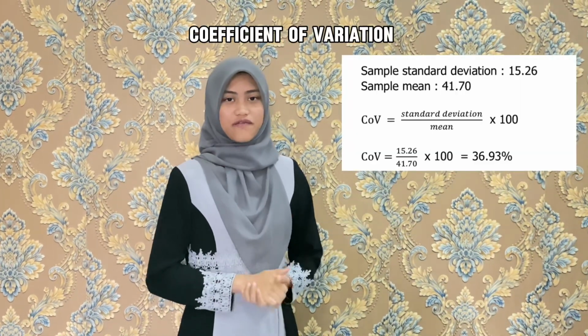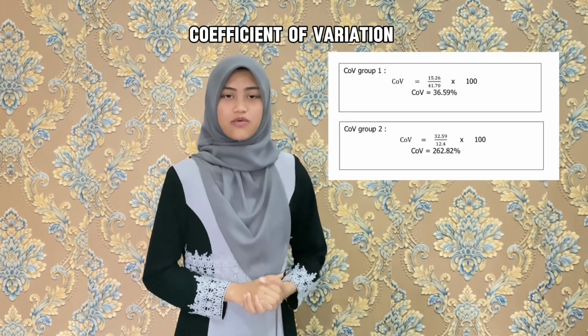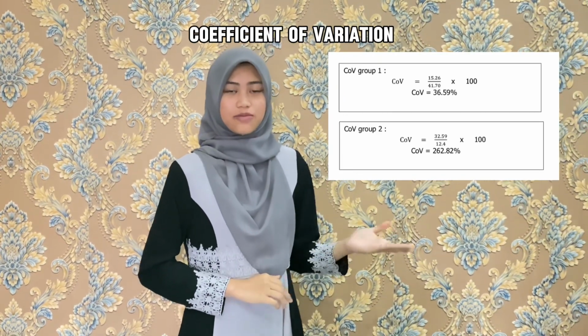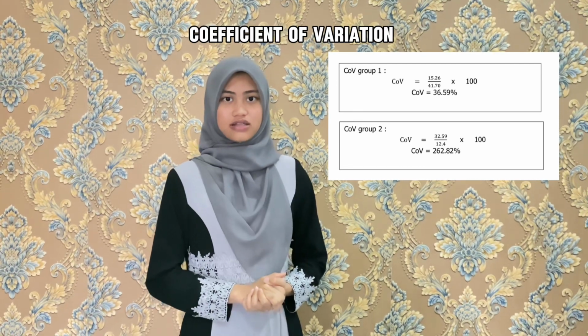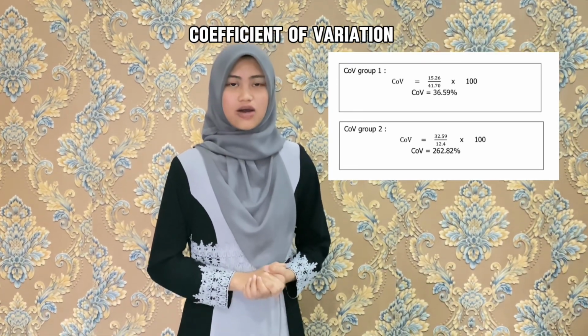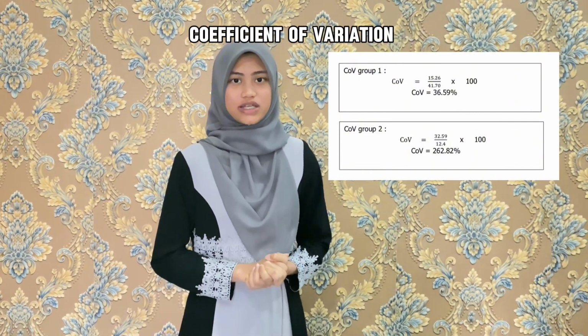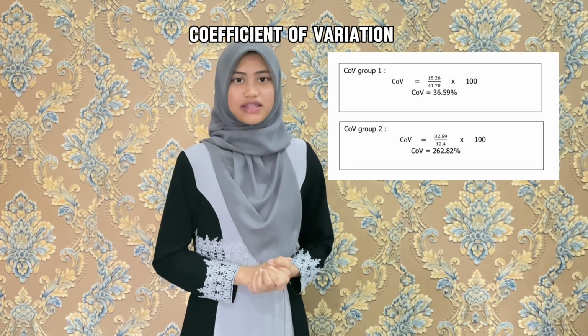This is our coefficient of variation. We compared with other groups in our class. We can conclude that their group has a coefficient of variation with greater variability than ours, but our coefficient of variation is more stable and consistent, which is 36.59%. In conclusion, we can conclude from the report that students in KPMI Molek face issues regarding internet speed,